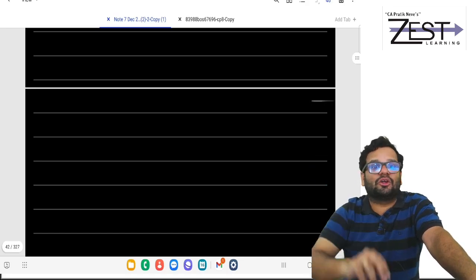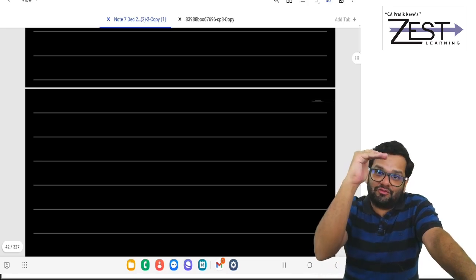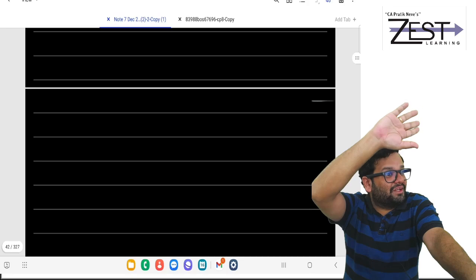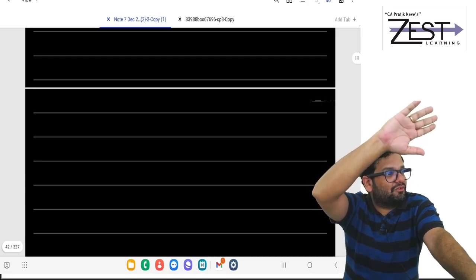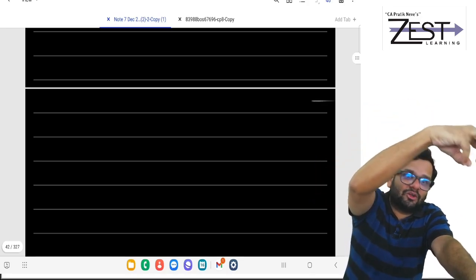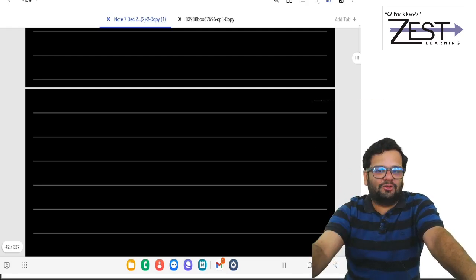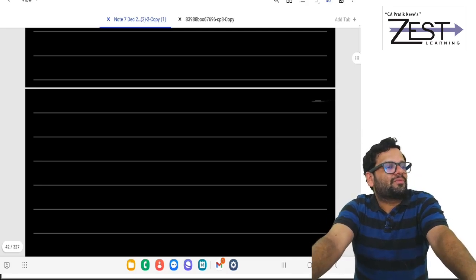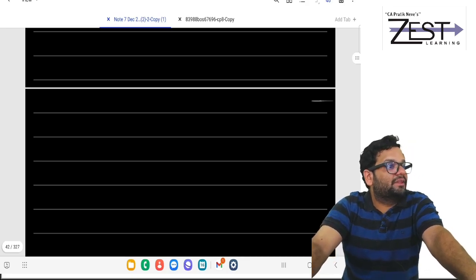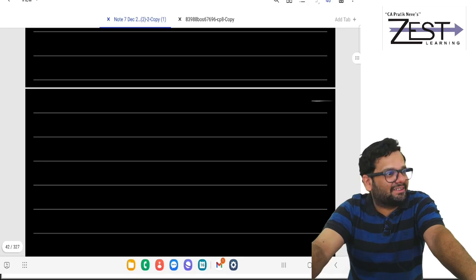Now, long term, short term, what is the bifurcation? So basically 12 months, 24 months, 36 months. But this 36 months is only till 23rd July 2024. With effect from 23rd July 2024, that 36 months is also getting merged in 24 months. In short, if I am talking about listed shares, equity oriented mutual funds, then the period of holding, if not more than 12 months, short term capital asset.